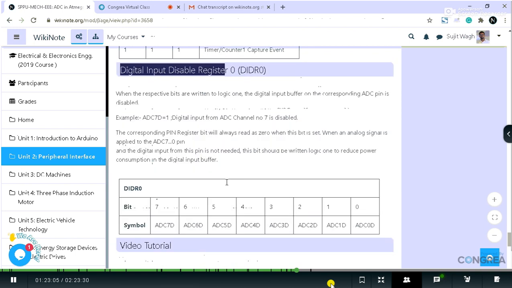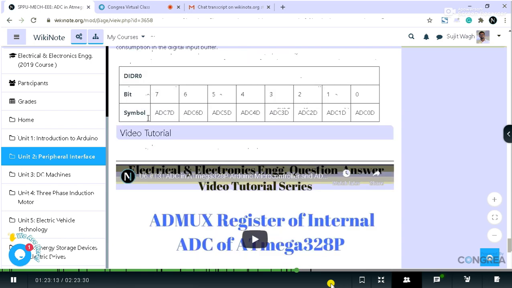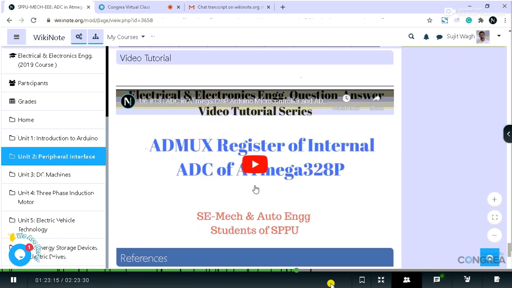You should discuss these things with the students, and you can have the video tutorial as well for your reference. All these things are present on our website wikinote.org, and these are free of cost.